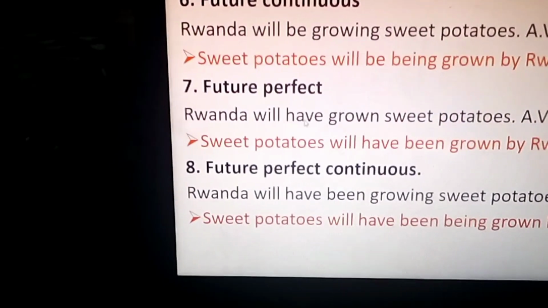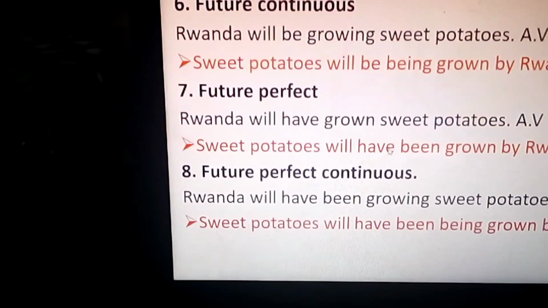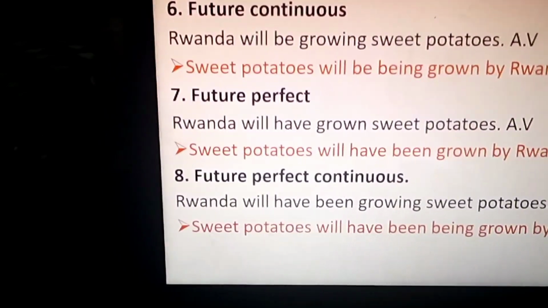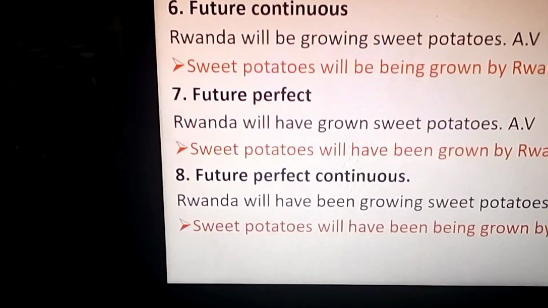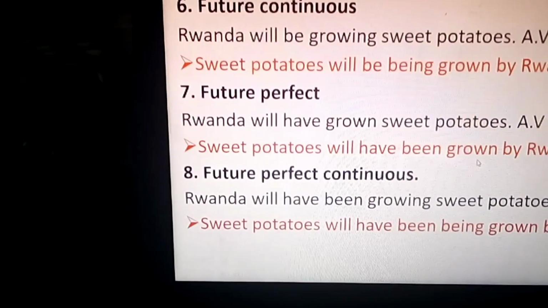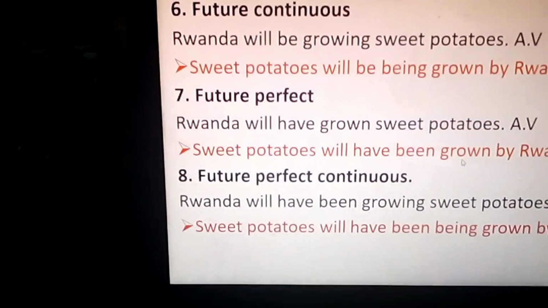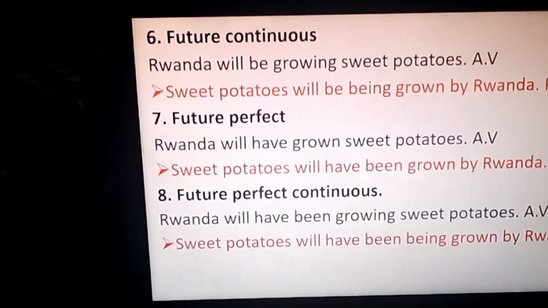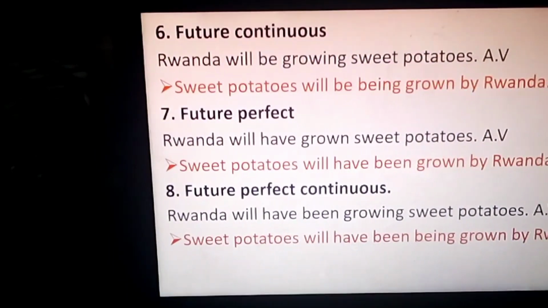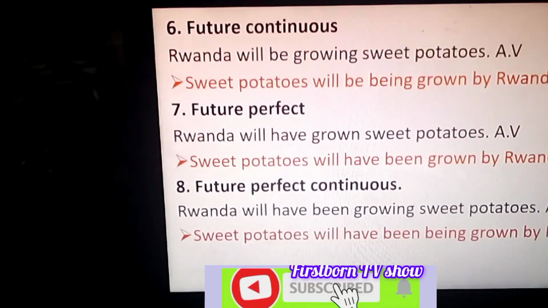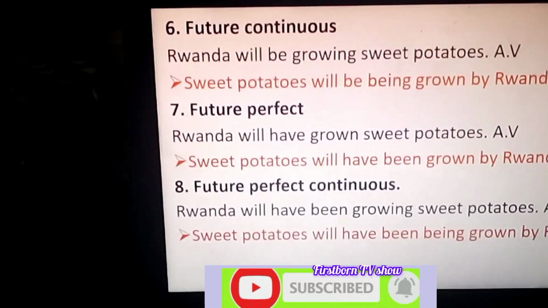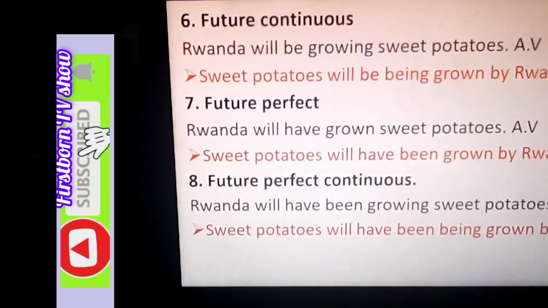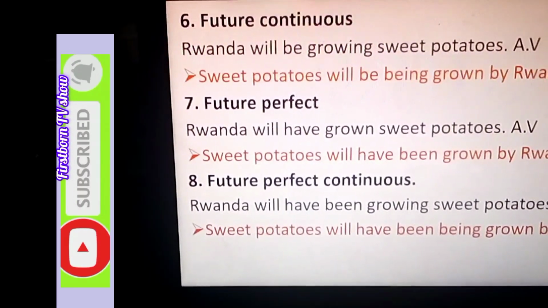Because we had future perfect here, so we conjugate the verb to be as an auxiliary, which is used to transform passive, and then we add the past participle form of the verb grow. I hope you are getting me well. Number 8, future perfect continuous. Rwanda will have been growing sweet potatoes. And then sweet potatoes will have been being grown by Rwanda. Very good.